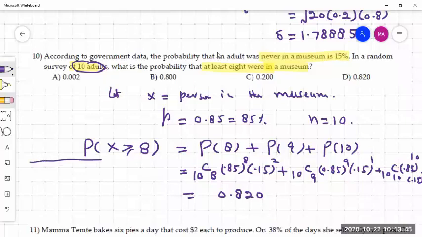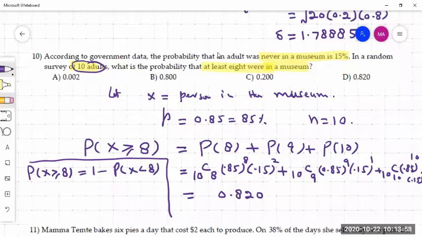The other way is to think of the probability of X greater than or equal to 8 as 1 minus the probability of X less than 8. At least 8 means 1 minus P of X less than 8, which is the same as 1 minus P of X less than or equal to 7.